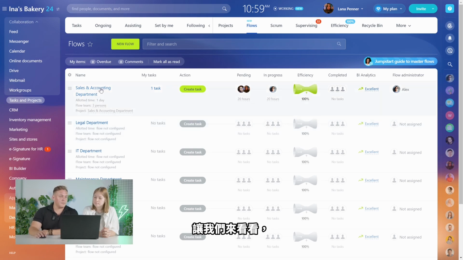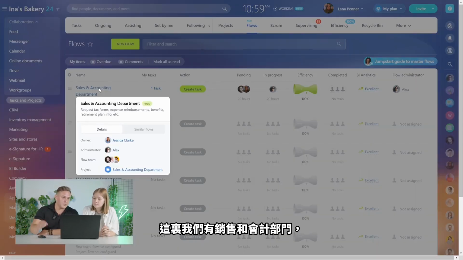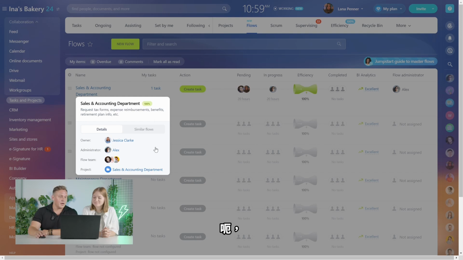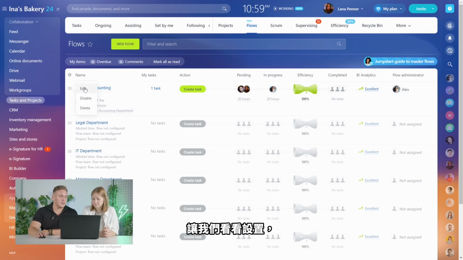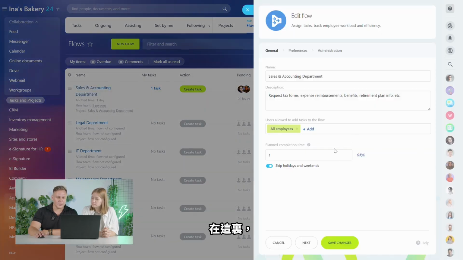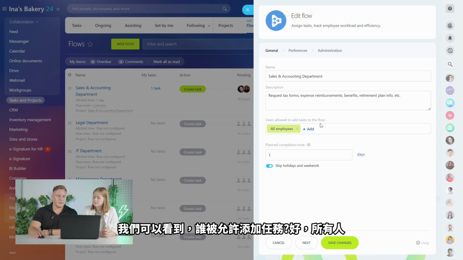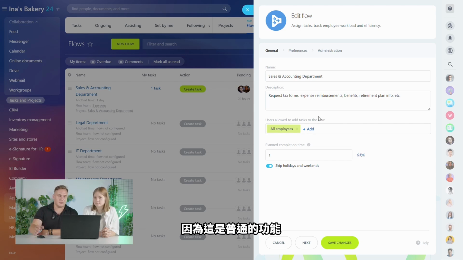So let's take a look. Here we have the sales and accounting department, which you can use to request tax forms, expense reimbursements, benefits, retirement plans, whatever. Some details: the administrator, the flow team, and the project it's related to. But let's see the settings. Here we can see who is allowed to add tasks to the flow. Everyone, because it's a common thing.